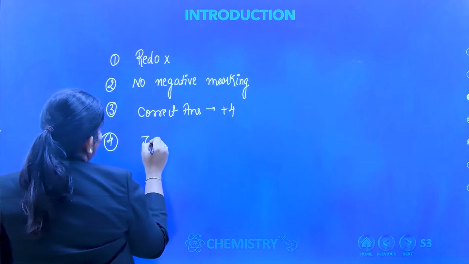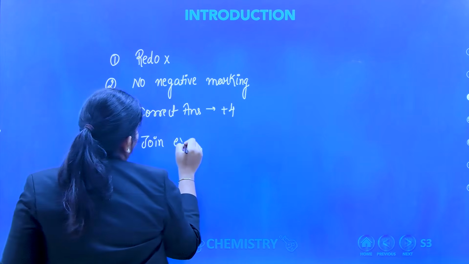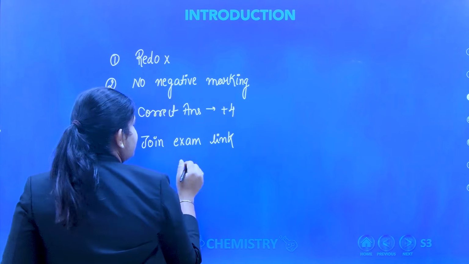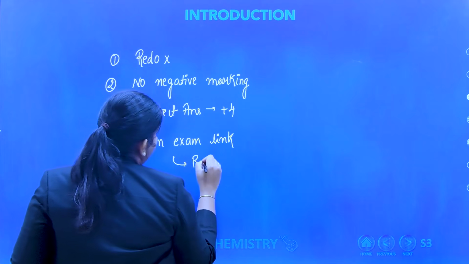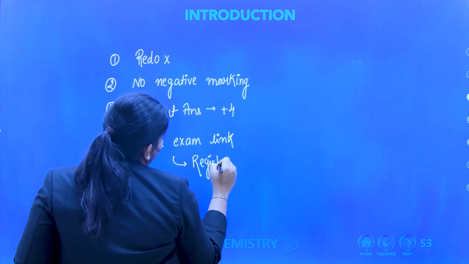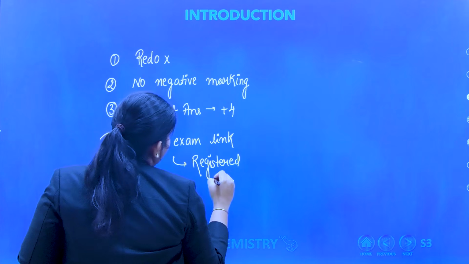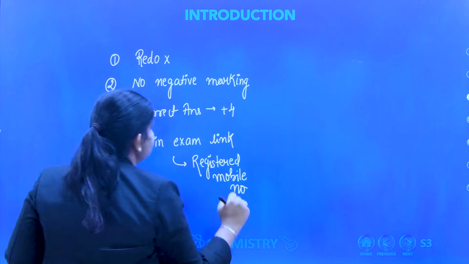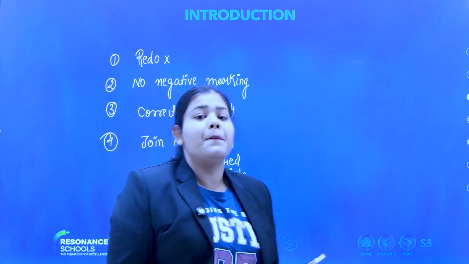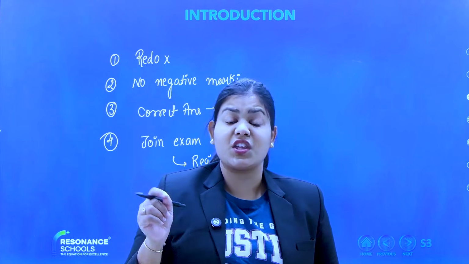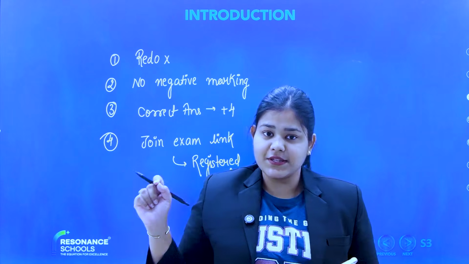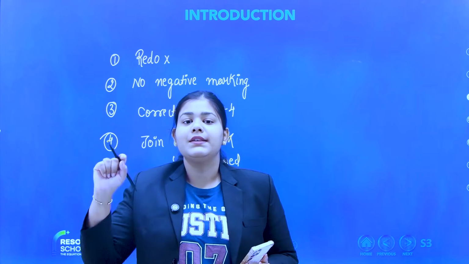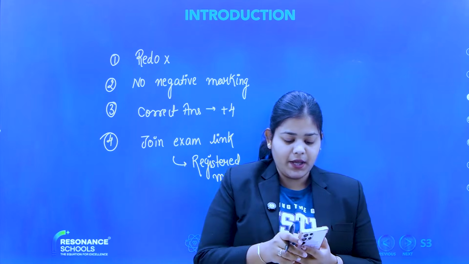Second, the join exam link will be sent to you with the registered mobile number. You might have many mobile numbers at your home, but whichever mobile number is registered with the Resonance school, only from that mobile number you have to start your exam. Am I clear? Yes or no?